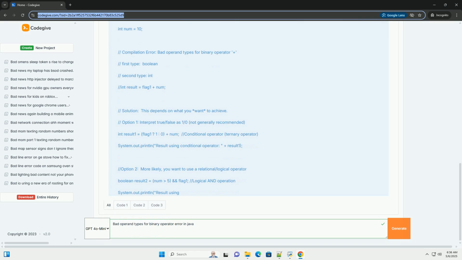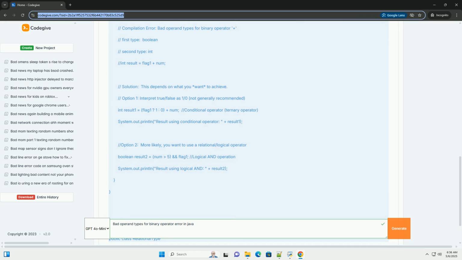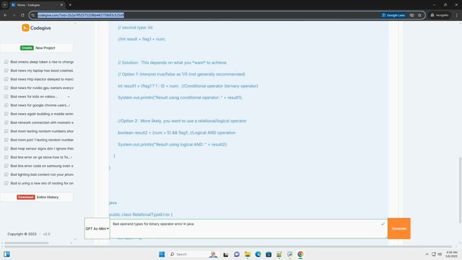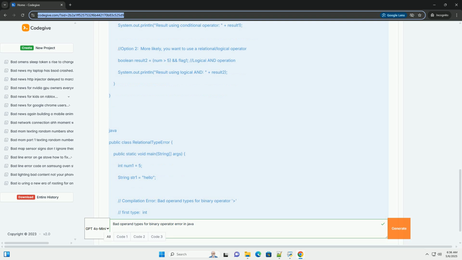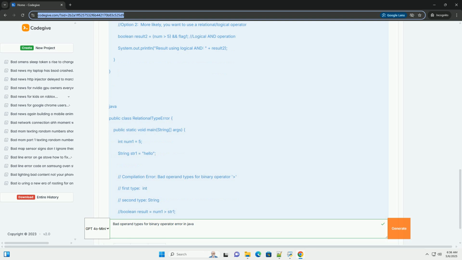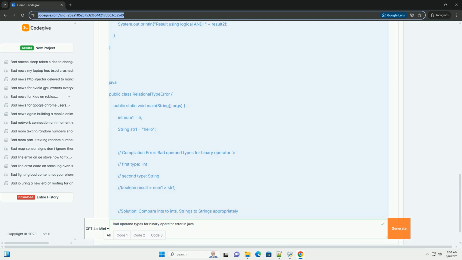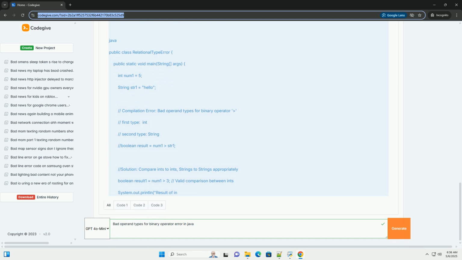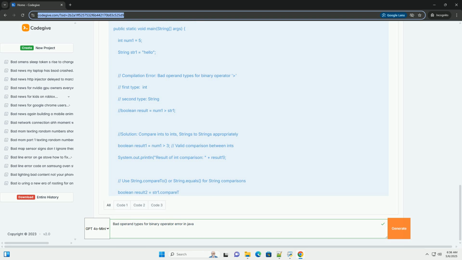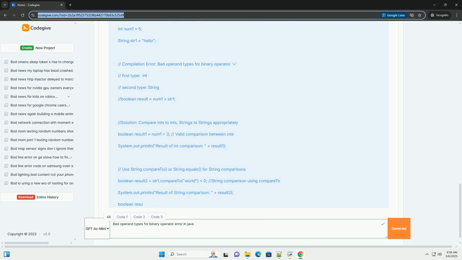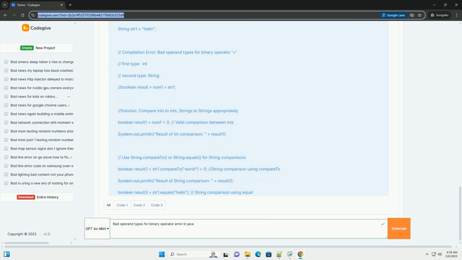Java is strongly typed, meaning the compiler enforces strict type checking to ensure that operations are meaningful and safe. This error is a direct result of the compiler catching an operation that it believes is invalid because the types involved are not supported by the operator you're trying to use. Let's break down the error, explore its common causes, and provide solutions with illustrative code examples.